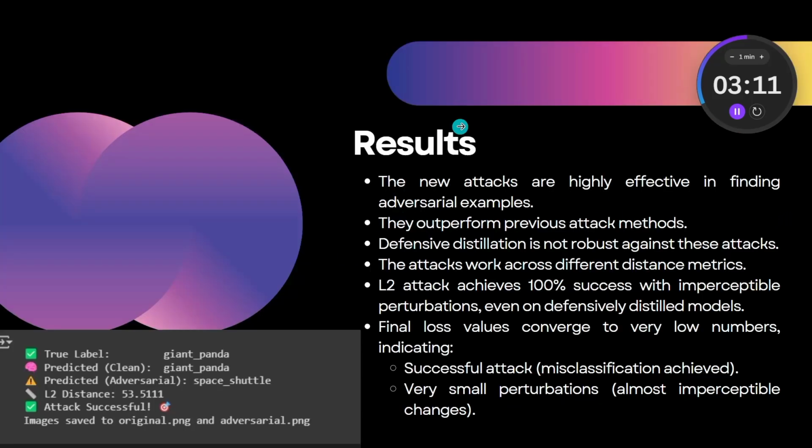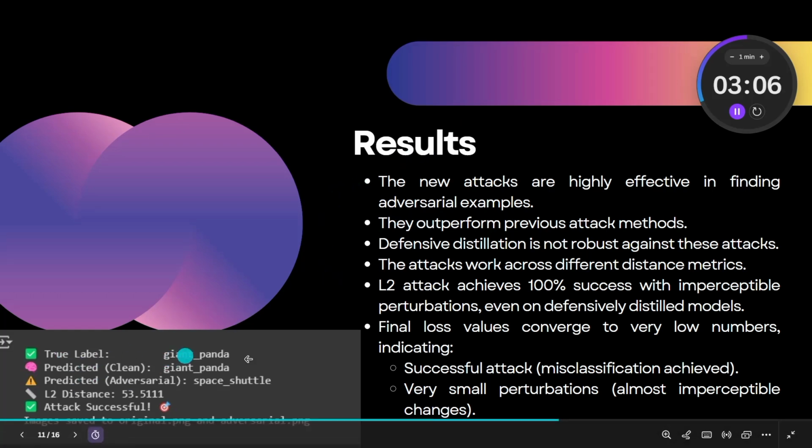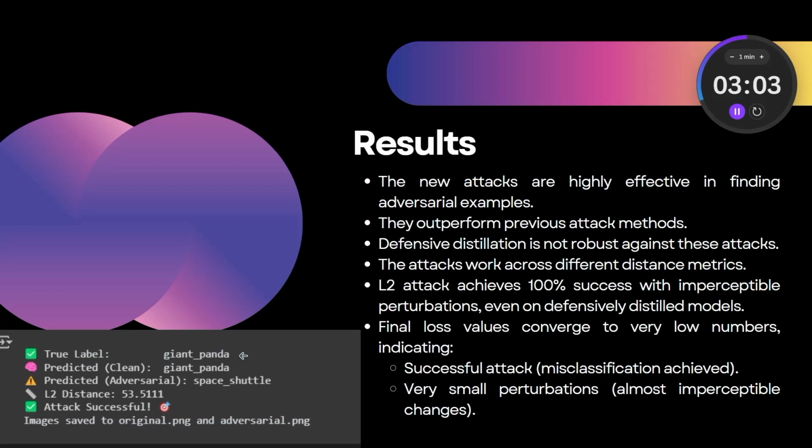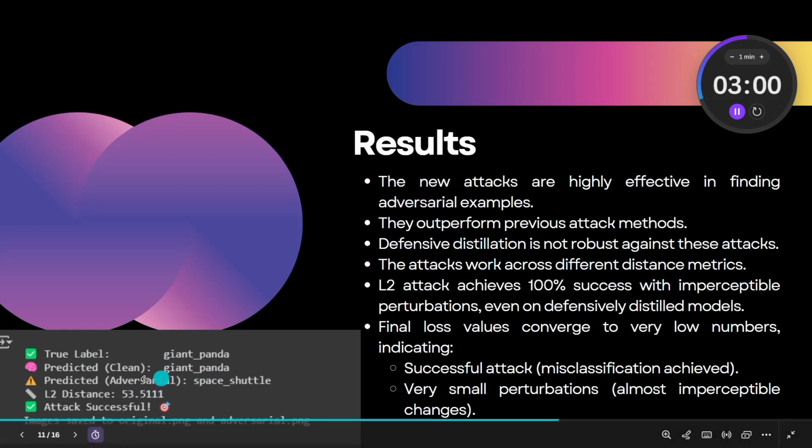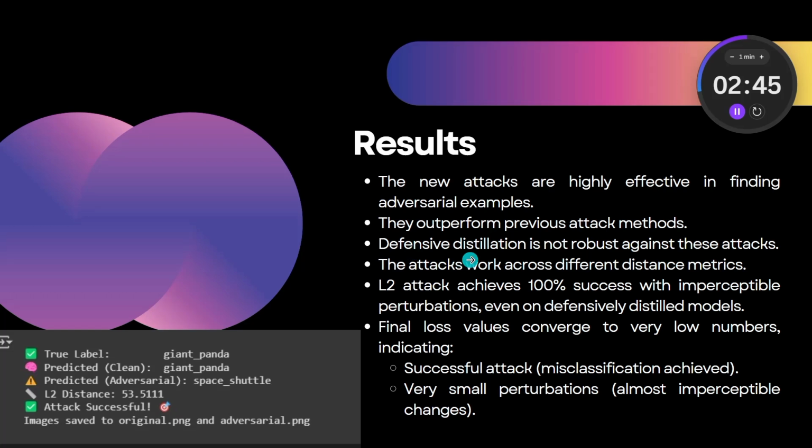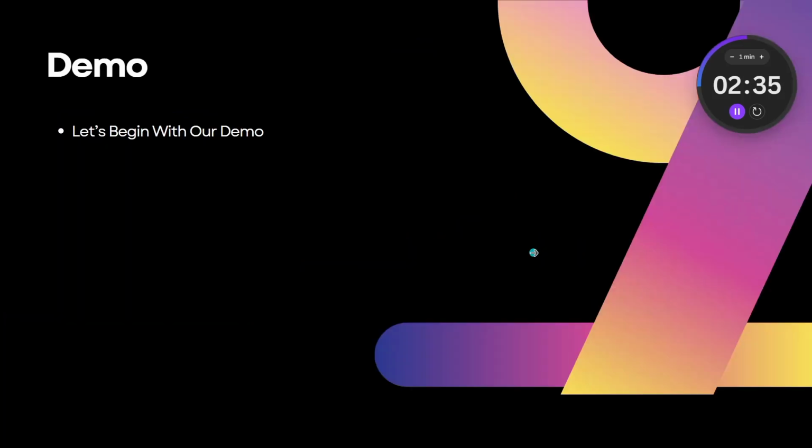And before the demo, I just wanted to discuss the results. The true label was initially giant panda, so the model was predicting the right result. But after the adversarial attack with an L2 distance of 53.5, the model was predicting something different. This time it was predicting space shuttle when I ran it. And even the models trained using distillation were tricked to misclassify the image. So let's now begin with the demo.